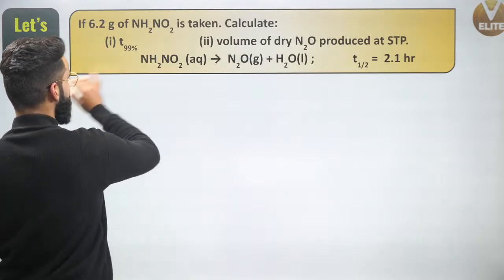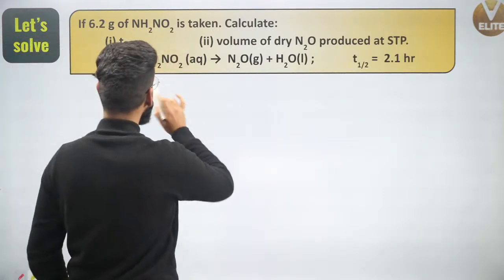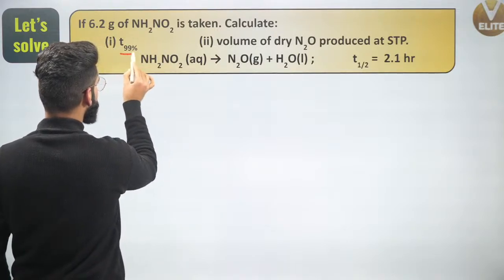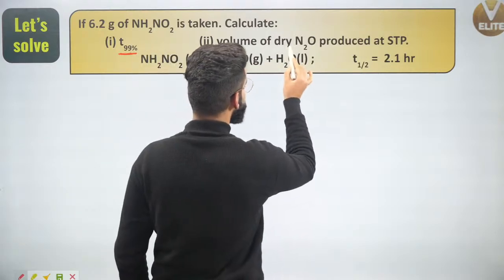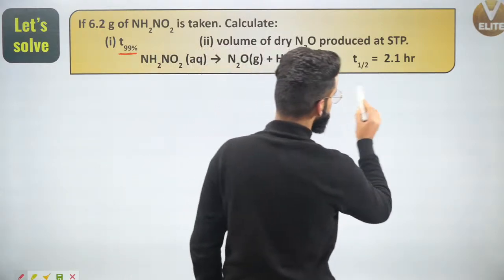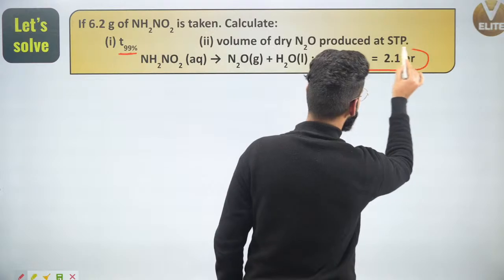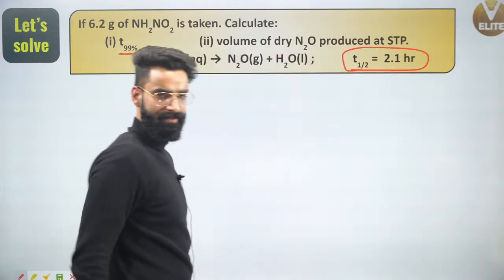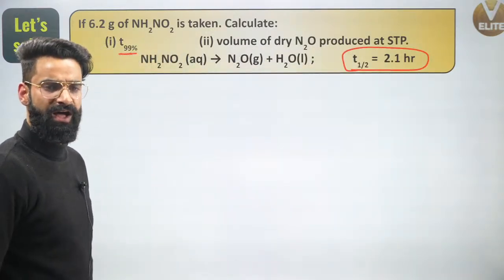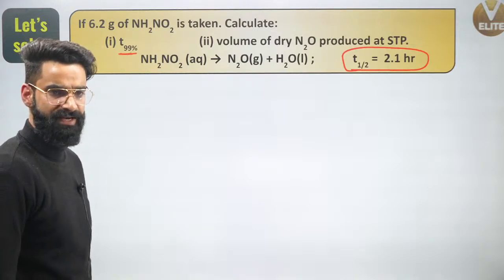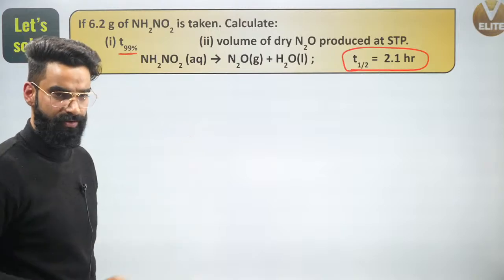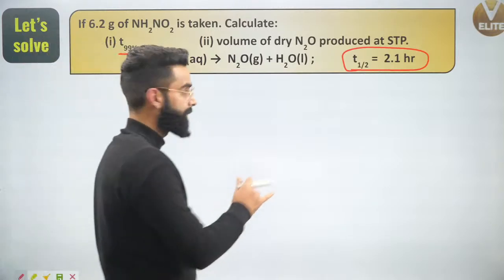If 6.2 grams of NH2NO2 is taken, calculate the time taken to complete 99% of the reaction. Second part, calculate the volume of dry N2O produced at STP. I'm given the half-life of the reaction as 2.1 hours. This is something which I'm given with. And people, this is the first order reaction which is given to me.